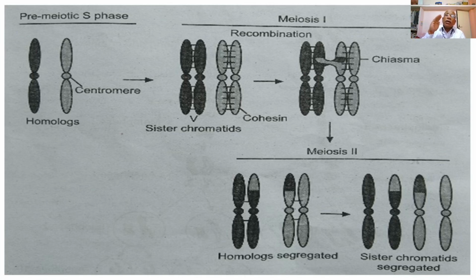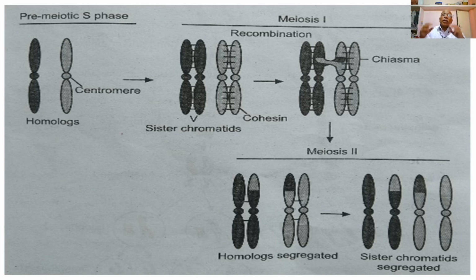So at metaphase 2, what happens? The spindle fibers develop again, and the centromeres of the individual chromosomes from the two cells get divided. The centromeres of the single chromosomes divide, forming two sister chromatids.